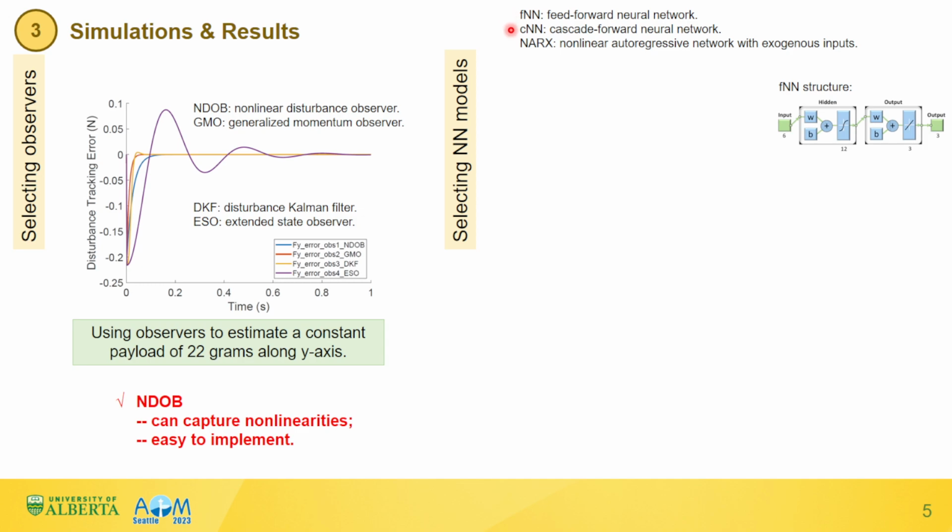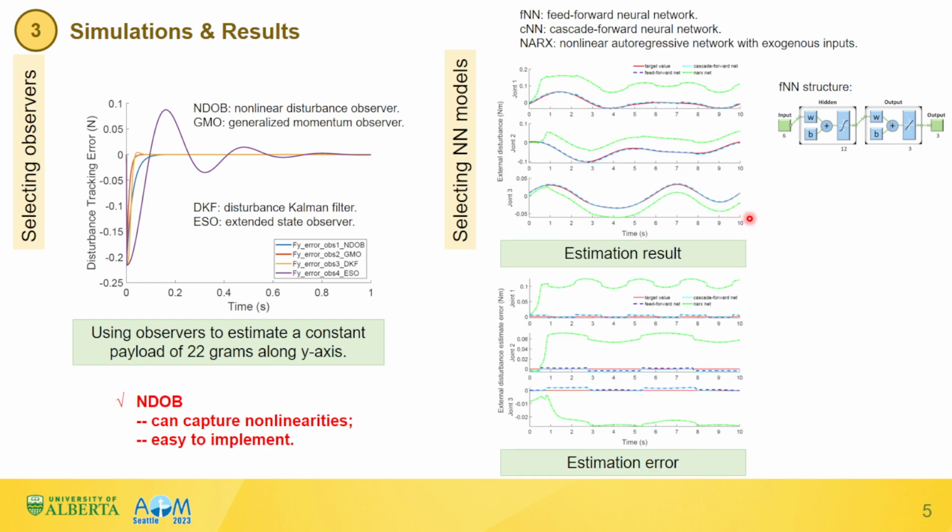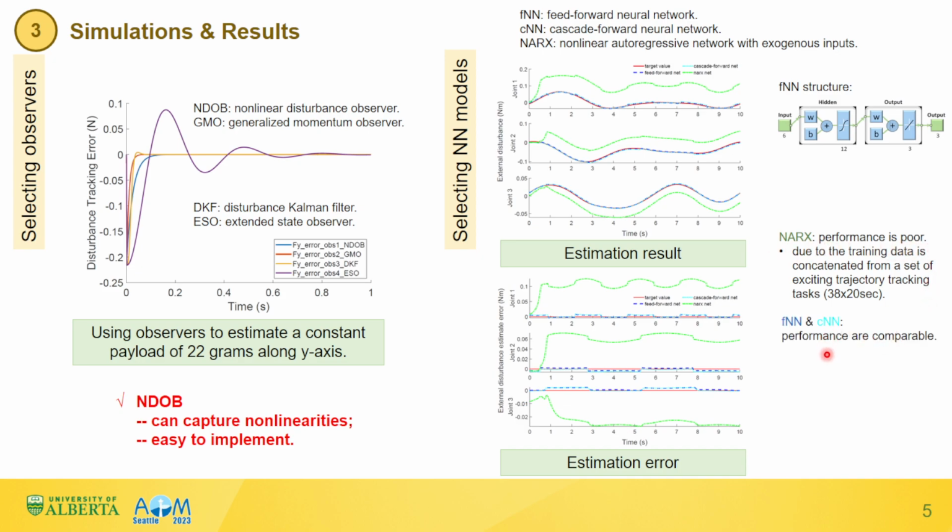For neural network models, feed-forward neural network, cascade-forward neural network, and NARX are 3 potential candidates. These two figures show the prediction performance after they are trained by the same training data set. The results show that the performance of the NARX model is poor, while the performance of the feed-forward neural network and cascade-forward neural network are comparable. Considering that the structure of the feed-forward neural network model is simpler, the feed-forward neural network model is selected.